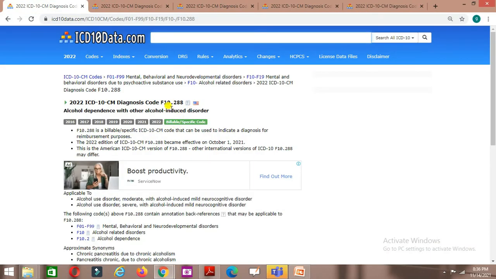See, F10.288, as I told, right, alcohol dependence with other alcohol induced disorder. So we should not code this one. See, the disorder is what? Pancreatitis, right? Because of alcohol dependence. Okay, as I told, we should not at all code this one. Okay, don't code this one.